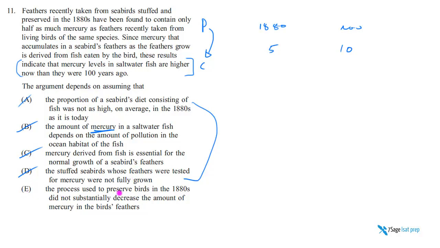And E says the process used to preserve birds in the 1800s did not substantially decrease the amount of mercury. Yeah, that has to be true. What if the explanation was that when you made the seabirds into stuffed seabirds, that preservation technique is what halved the level of mercury? If that's the case, then you certainly can't say that this is indicative of the saltwater fish having higher mercury levels now, right? It's because through the process of preservation, the mercury levels were halved. So you have to accommodate, you have to sort of block this from being possible.